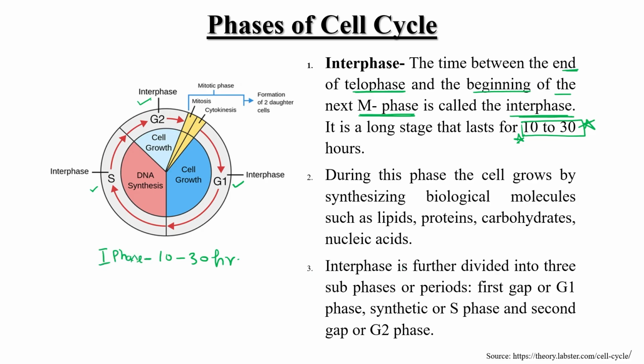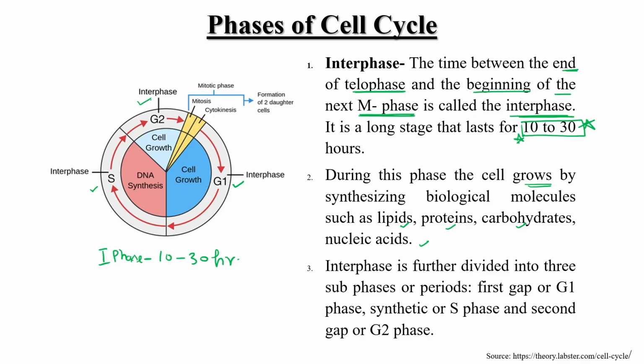During this phase, the cell grows by synthesizing biologically important molecules, biomolecules. What kind of biomolecules? Like lipid, protein, carbohydrate, nucleic acid, because the cell needs to divide itself into two daughter cells. So some preparation is required.